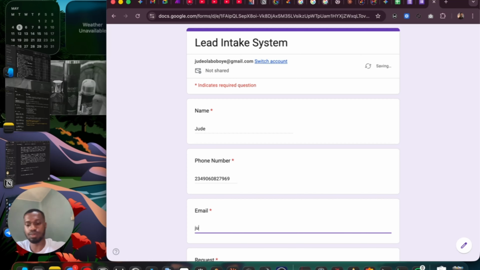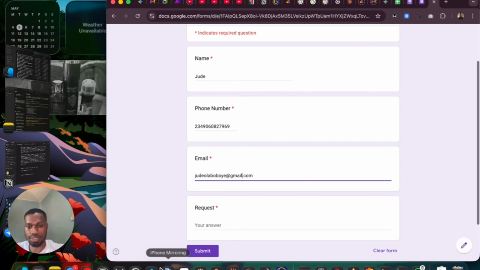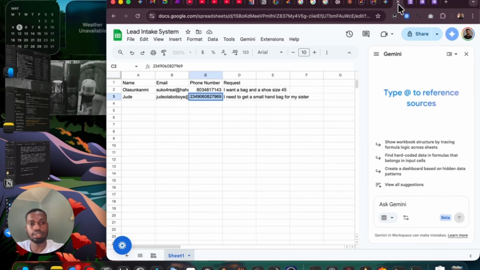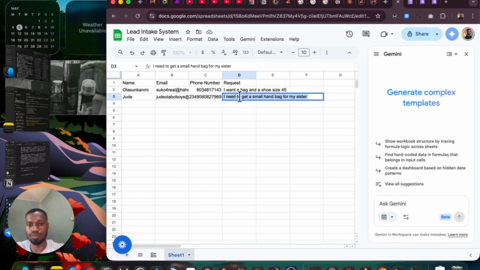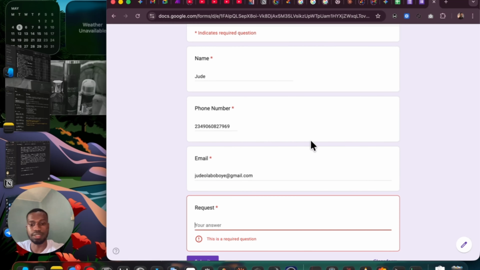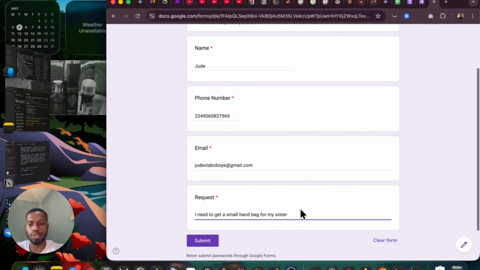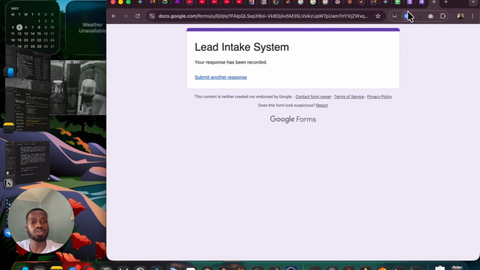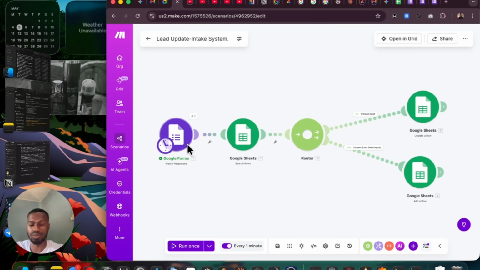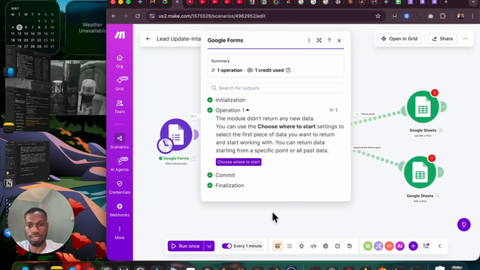So we have the next one, which is Jude's email. This person actually exists. And what was the thing I said? I said I need a small handbag for my sister. All right, so I'm going to submit this. It's going to appear here. For now, I'm going to unlink the modules because I want it to enter here first, because nothing has entered here yet.